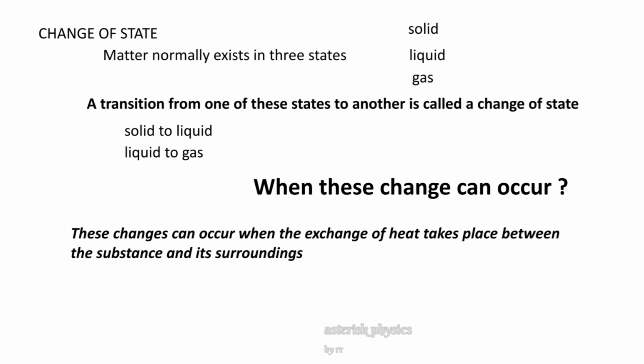Now, water on gaining heat energy from its surroundings at a particular temperature starts converting to water vapor or steam. When water loses heat energy to its surroundings at a particular temperature, it fuses to ice. So, whenever there is an exchange of heat between the substance and its surroundings at a particular temperature, change of state can occur.